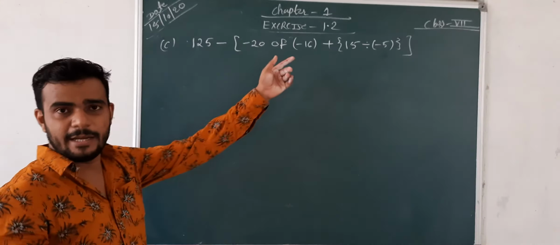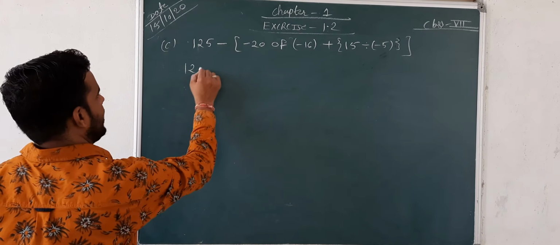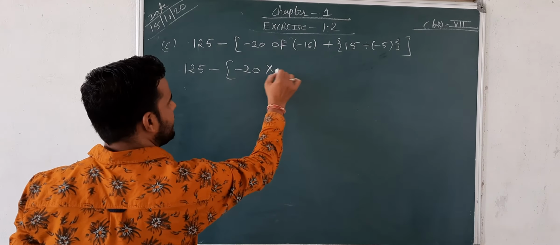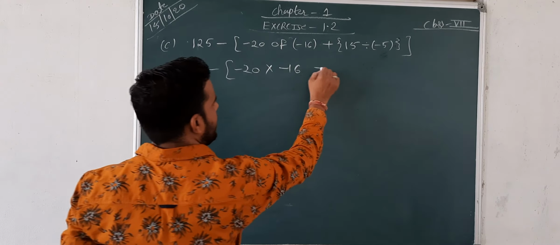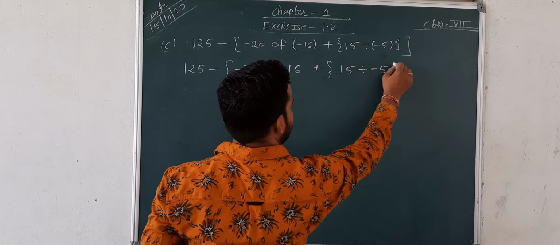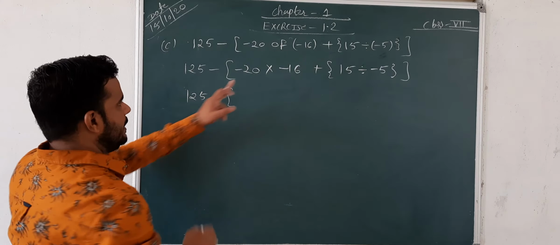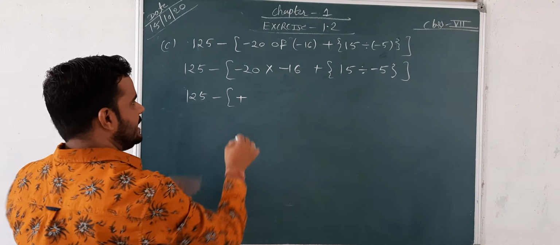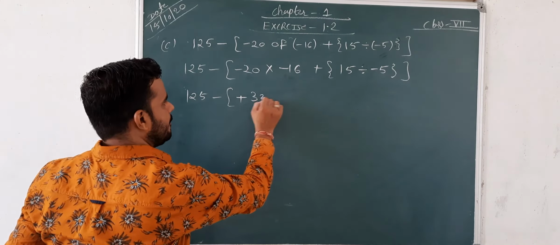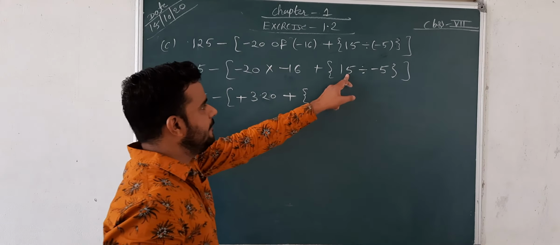So the next question, in this question also we have to follow the BODMAS rule and solve this question. 125 minus negative 20 of means multiply negative 16, plus 15 divided by negative 5. So 125 minus negative is always positive, and 20 multiply 16. 20 multiply 16 is 320, plus 15 divided by 5.